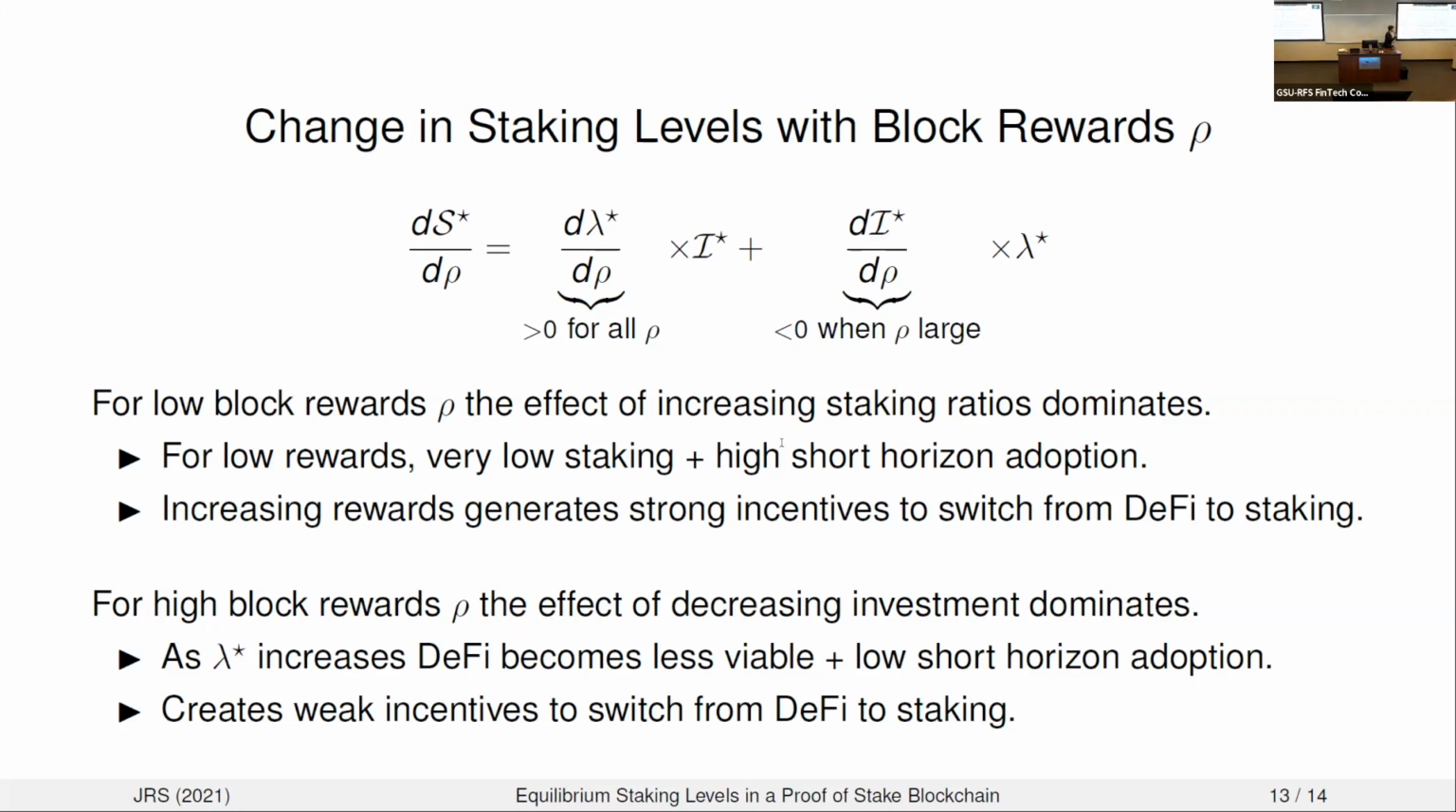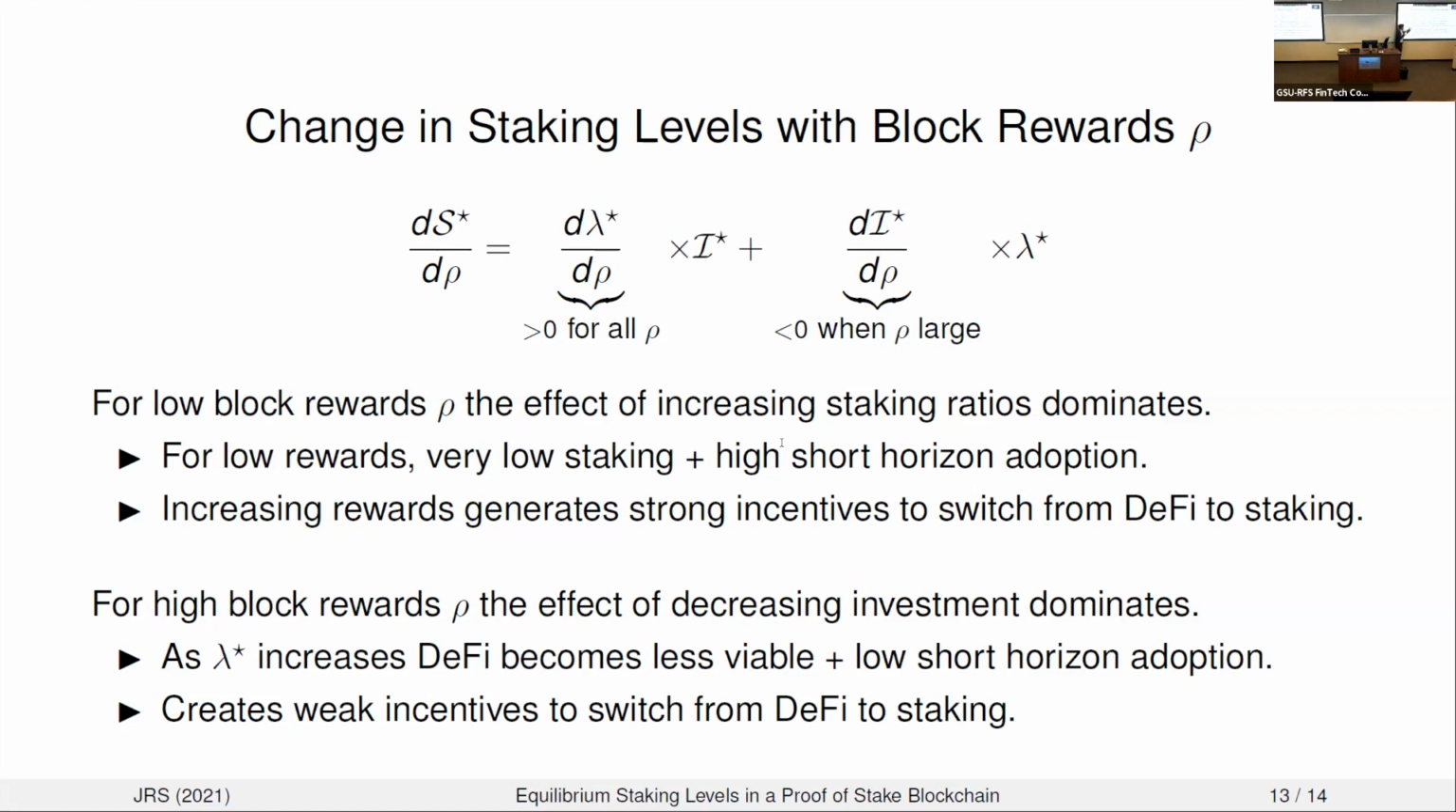To give you some idea why this is the case, for low block rewards, the effect of increased staking ratios dominates because when you have low rewards, you're going to have very low staking, you're going to have high DeFi investment, and most importantly, you're going to have high short horizon adoption because the short horizon investors are not being taxed that much when you have sufficiently low block rewards.